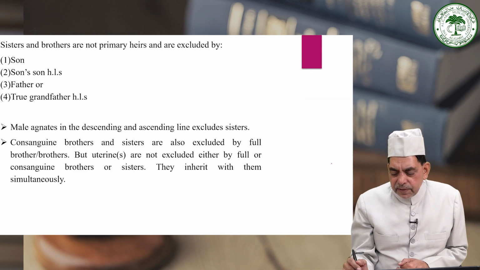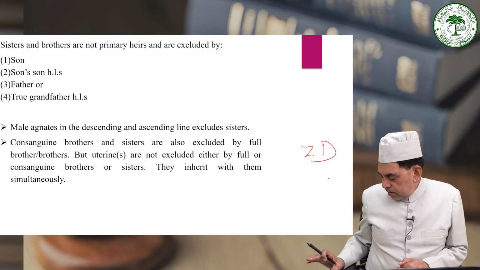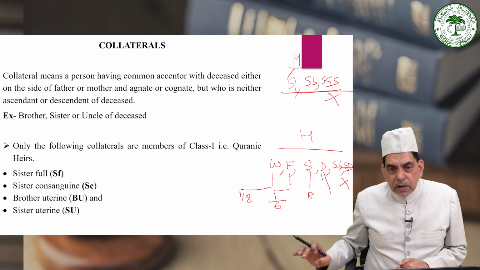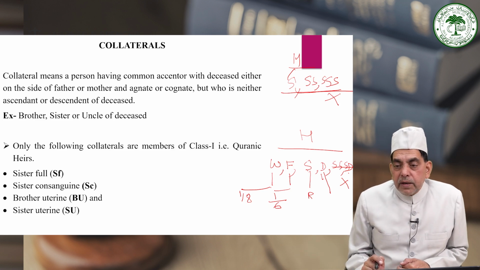Now, so far as the daughter is concerned, the daughter will be entitled to inherit as such.